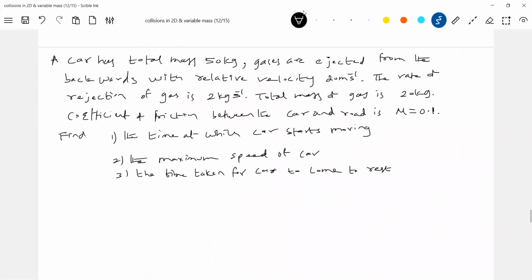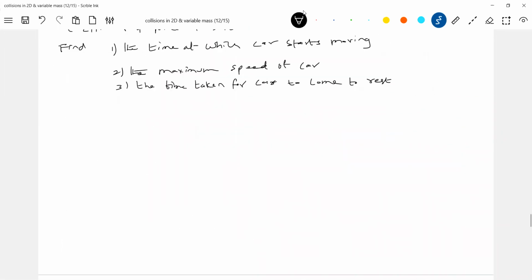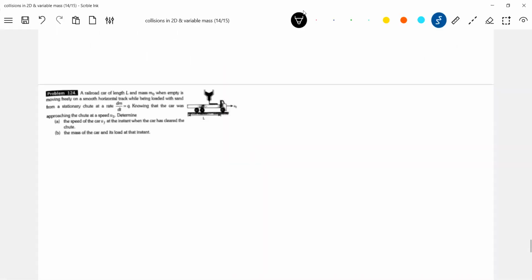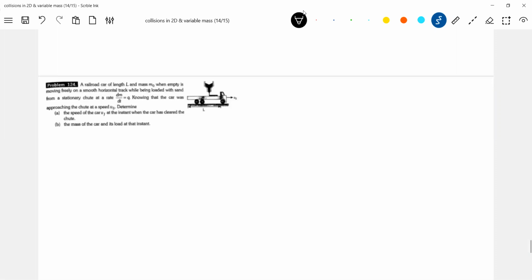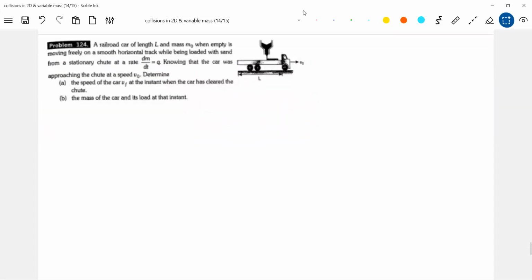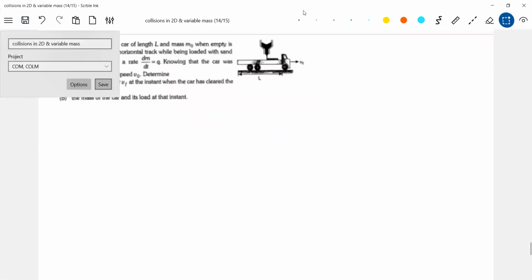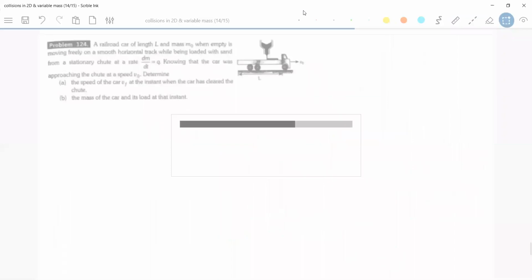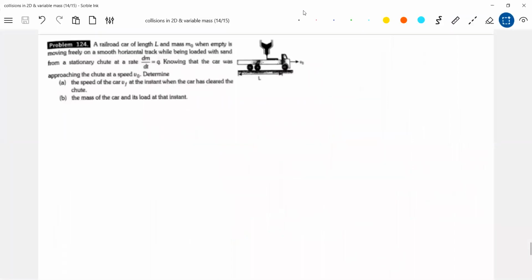Now take the next one. This you can do it. I'll read the question. A railroad car of length L and mass m naught when empty is moving freely on a smooth horizontal track.